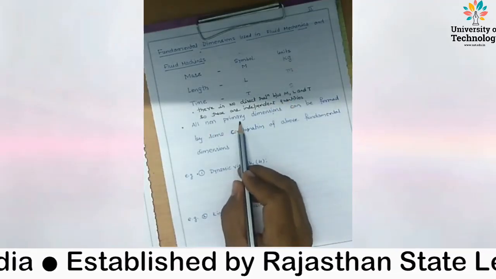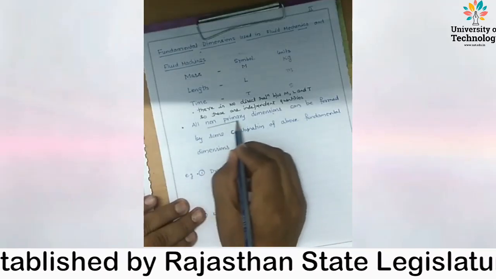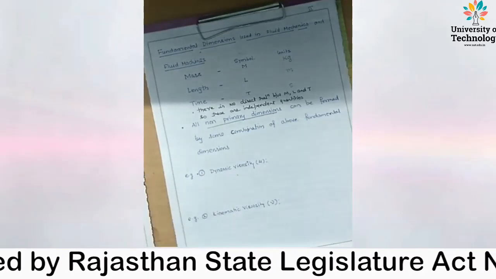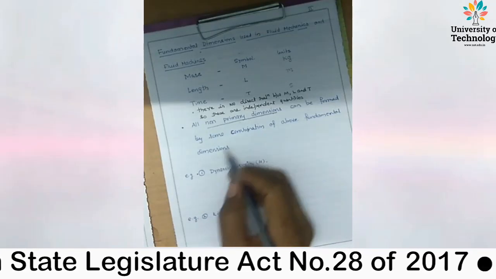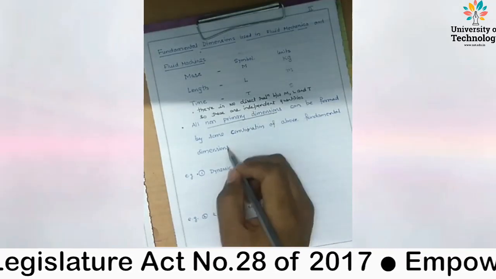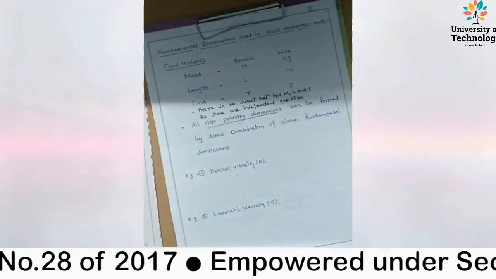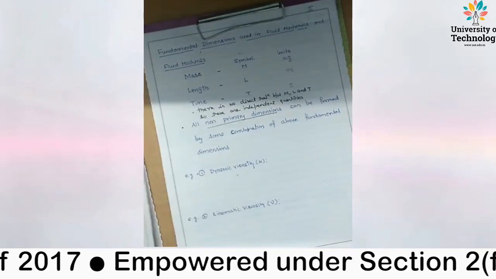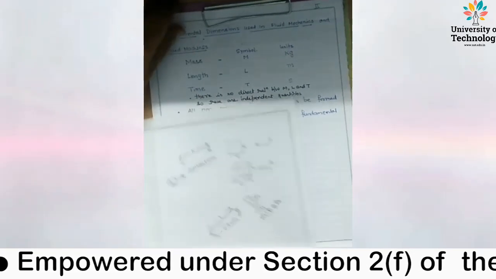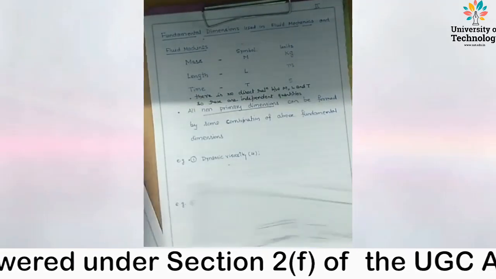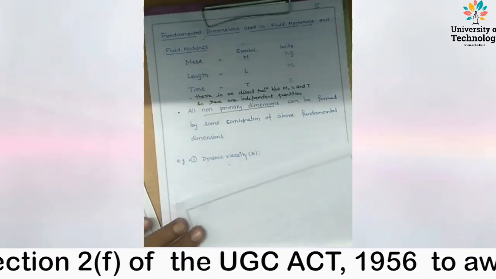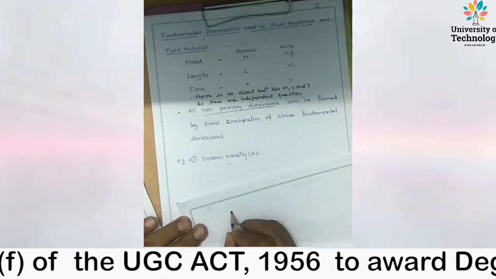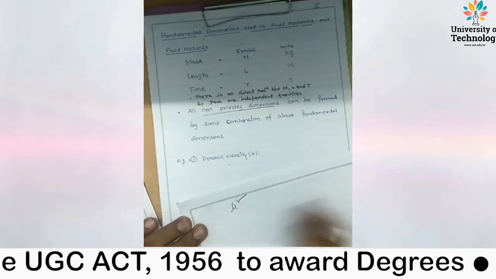All non-primary dimensions can be formed by some combination of the above fundamental dimensions, meaning they are derived from basic or fundamental dimensions. We explain with the help of some physical quantities. First one is dynamic viscosity, which is represented by mu.